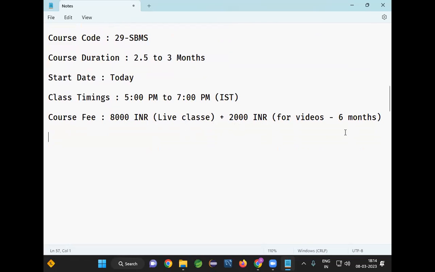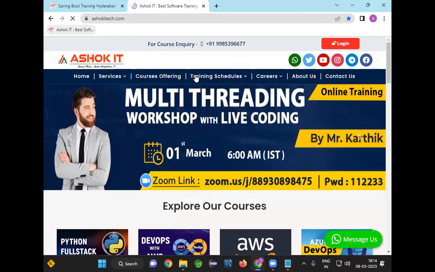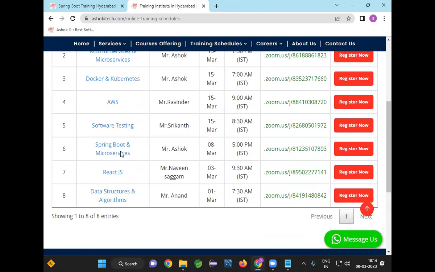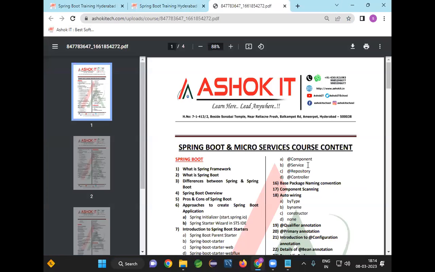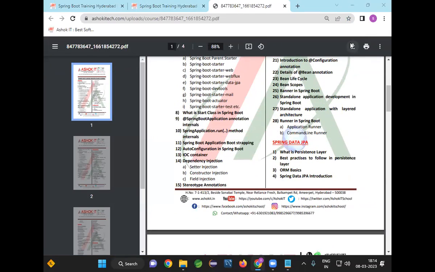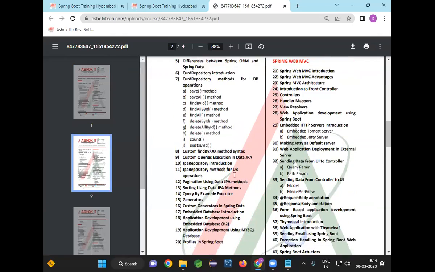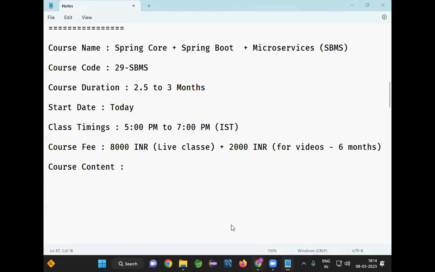Good. Fine. Any other information? Course content you can download from the website, guys. I have already given the link in the chat box. If you visit our website, online training, you can see Spring Boot microservices. When you click on the link, a download course content button is available. When you click on this button, a PDF opens. If you click on download, the course content file will be downloaded. Whatever is mentioned in the course content document, everything will be covered as part of this course. All the concepts will be covered. Good. Link will be available. You can copy.